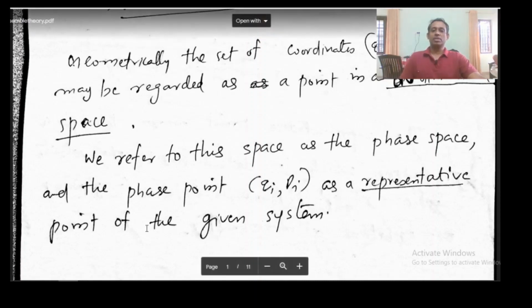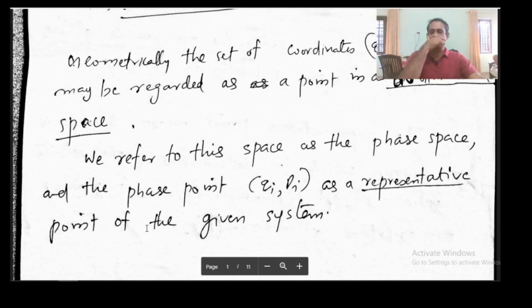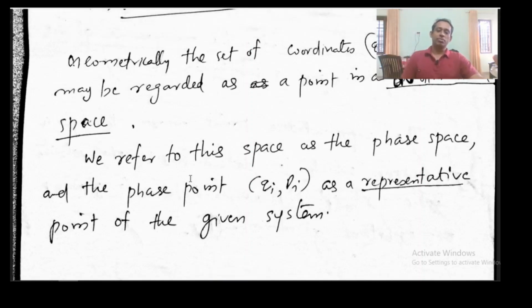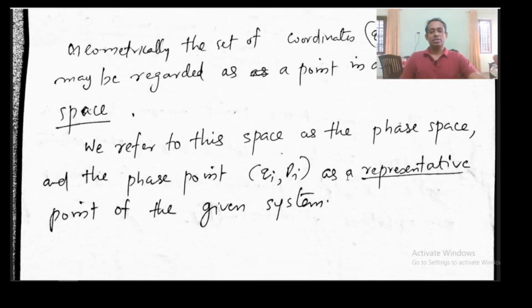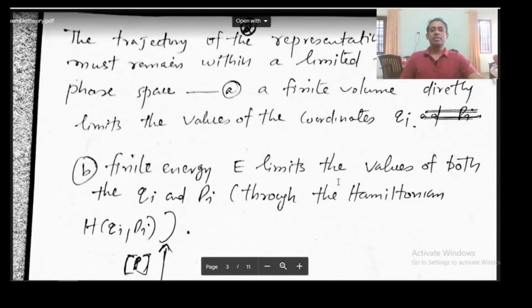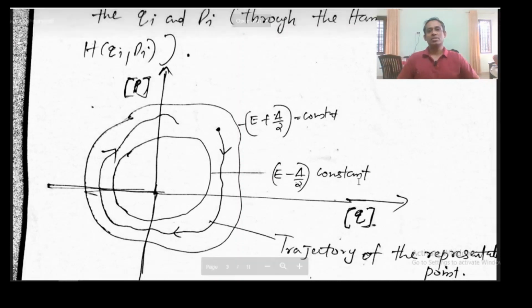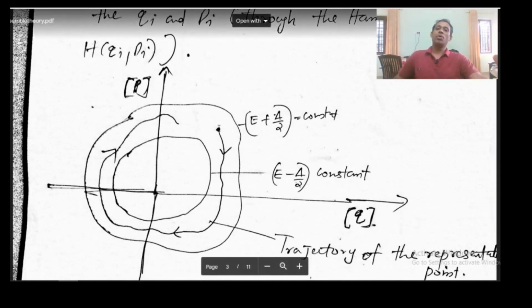So we refer to the space as phase space, and a point in this phase space, the phase point qi, pi, is the representative point of the given system. We may conveniently represent this 6N dimensional space like this, because it is not at all possible to draw a 6N dimensional space where N is very large. So we symbolically represent this 6N dimensional space like this.